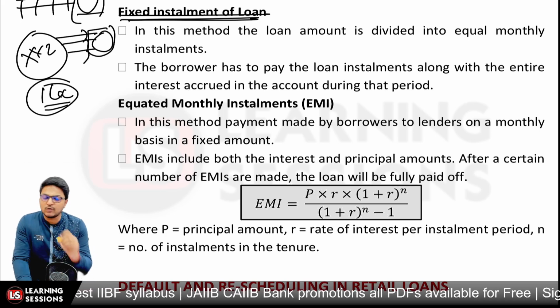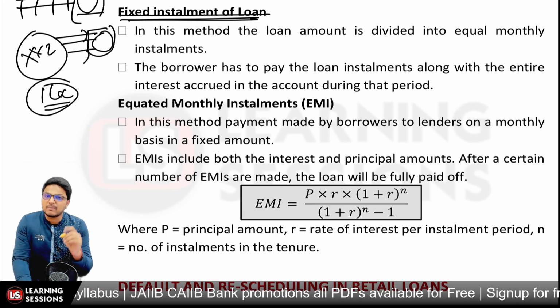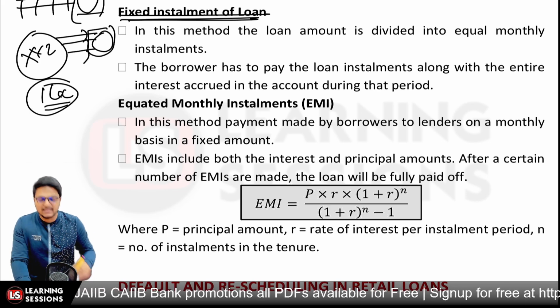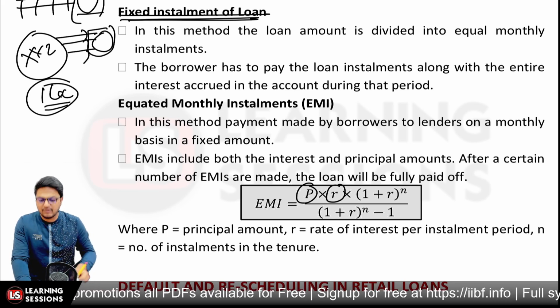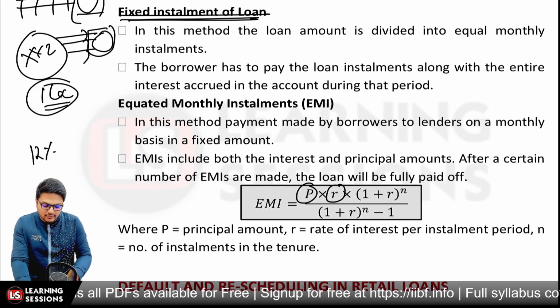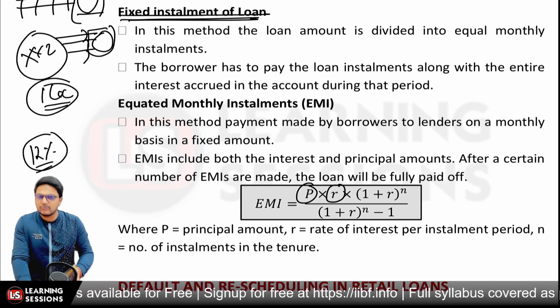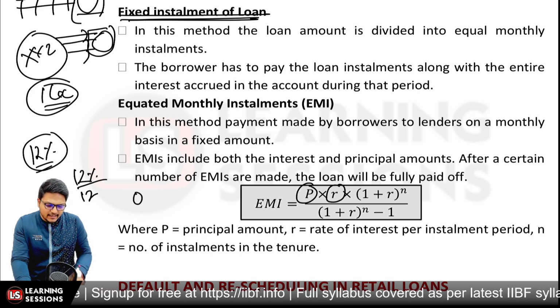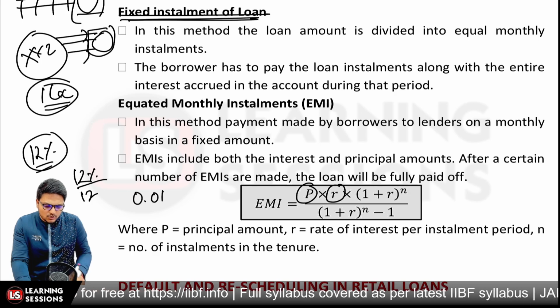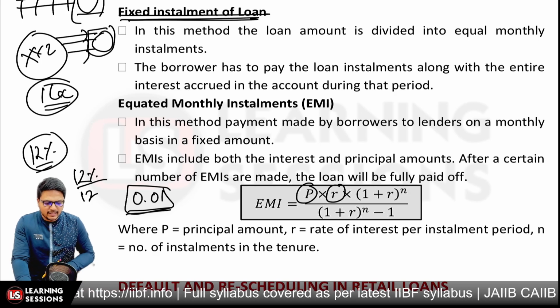It is P into R into (1 plus R) raised to power n, divided by (1 plus R) raised to power n minus 1, where P is the principal amount, R is the rate of interest, and this is the monthly rate of interest. Let's say the yearly rate of interest is given to be 12%. So per month rate of interest would be equal to 12% divided by 12. That will be equal to 1%, and in decimal it will be 0.01 over here, right? And we'll be writing it accordingly.